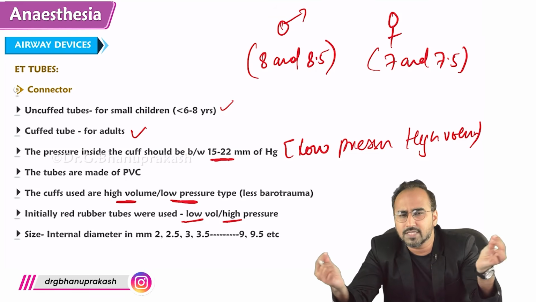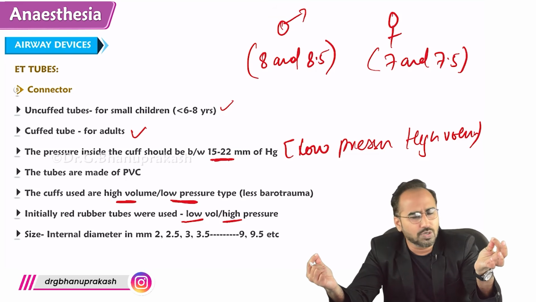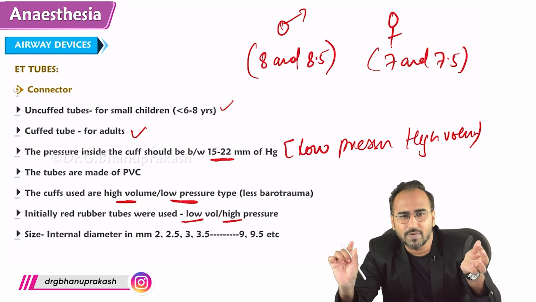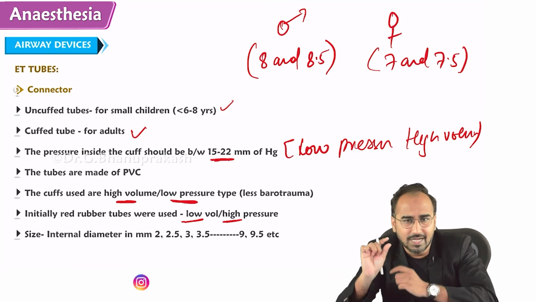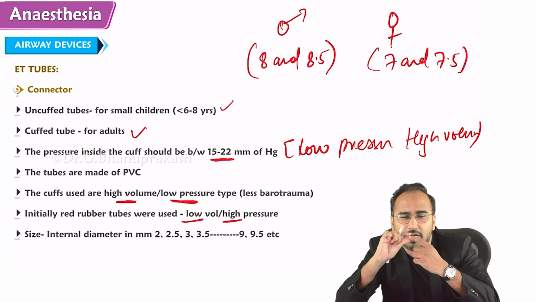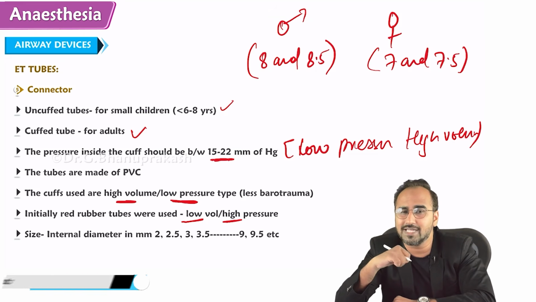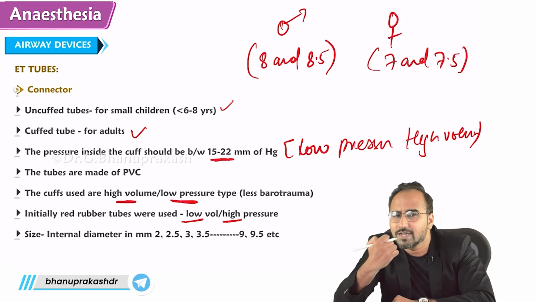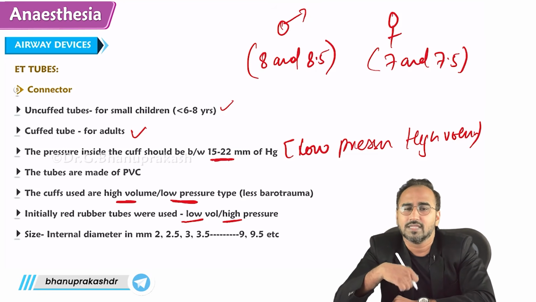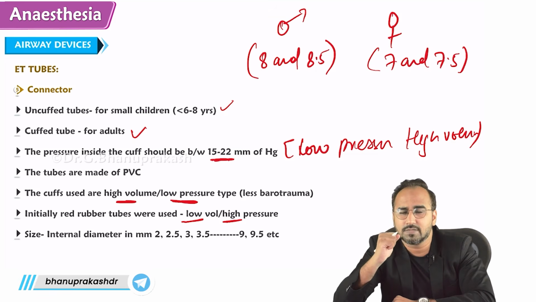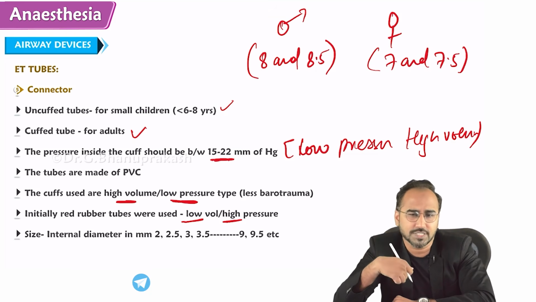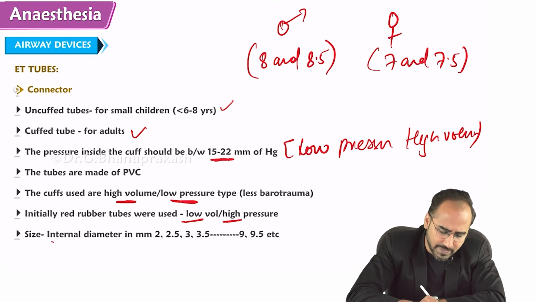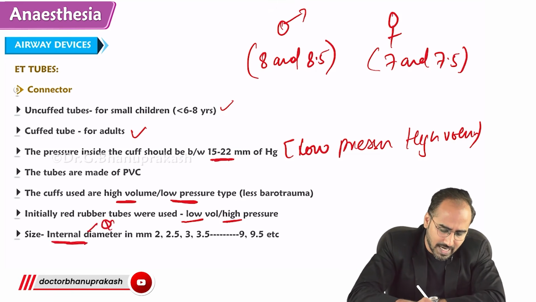Is it the length of the tube, guys? No, sir, it's not the length of the tube. It is basically the internal diameter of the endotracheal tube, which determines the resistance through which air passes to the trachea. That is very, very important. The size of the endotracheal tube is basically the internal diameter of the tube.